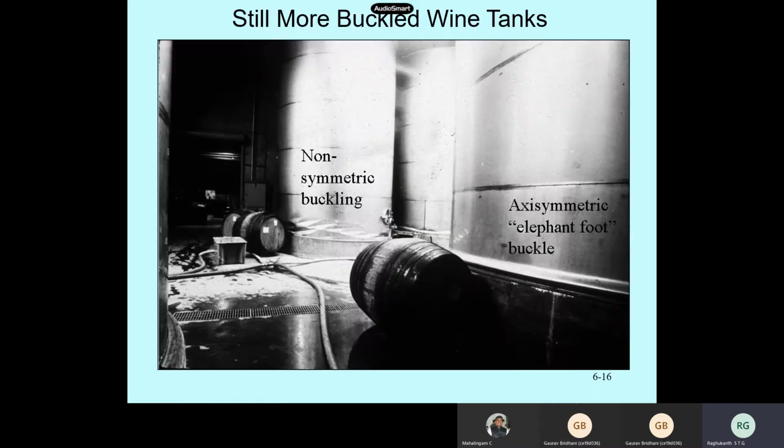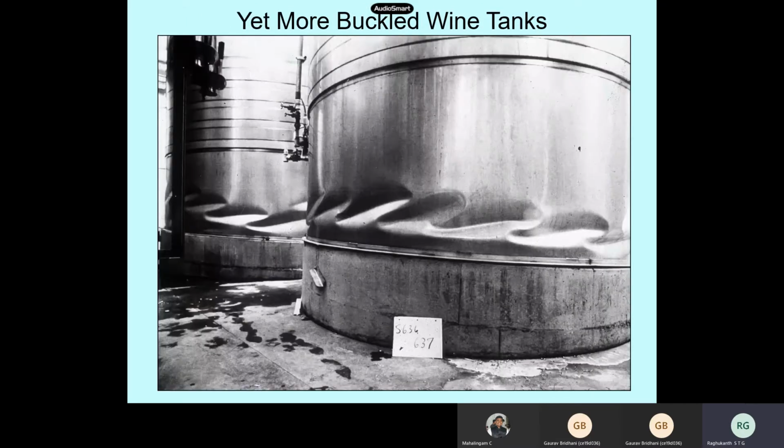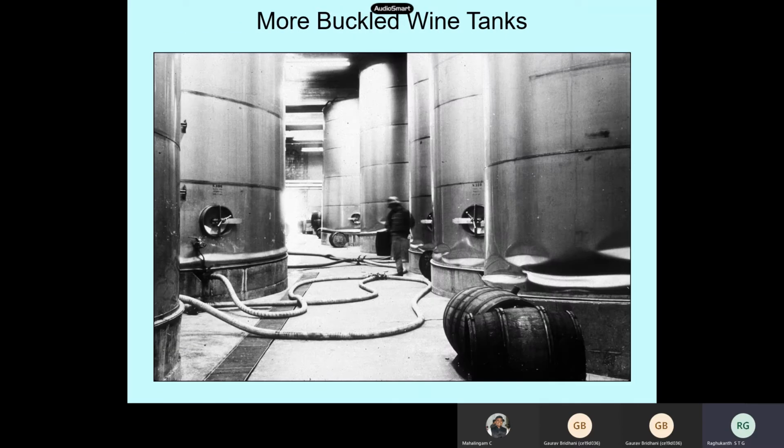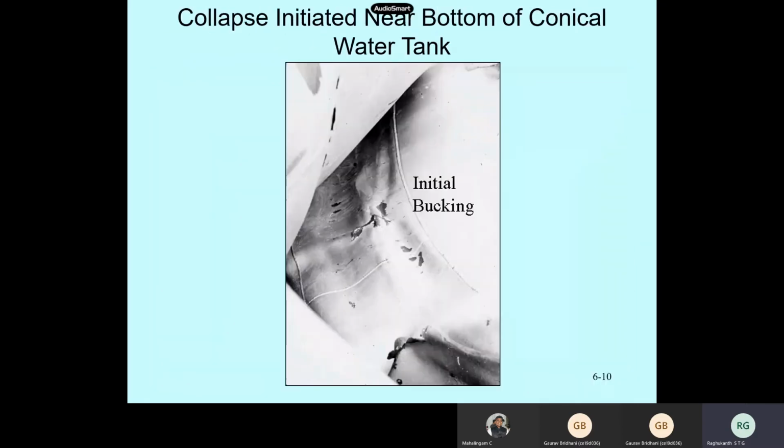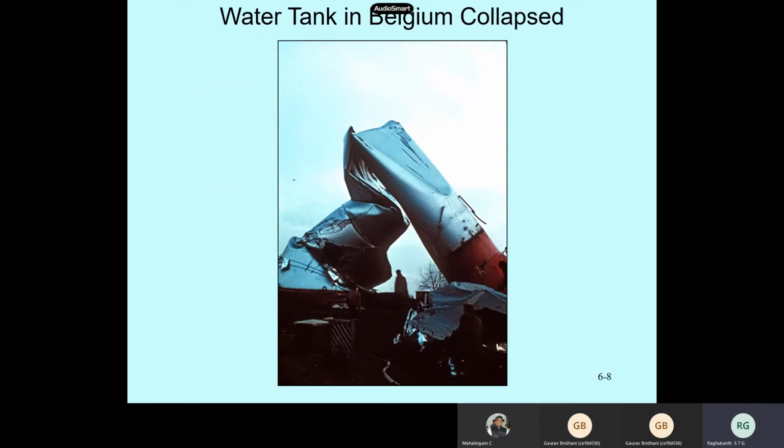So axisymmetric. But what type of buckling is this here? What is happening here? This is not a symmetric kind of a thing. On one side, the bifurcation point comes and it collapses. For example, this water tower collapse that he has given, what type of buckling mode shape is it? How did it collapse? Not axisymmetric buckling, it is bifurcation only, because symmetric would mean it should just have increased. So after some point, its failure path is this bifurcation buckling itself.